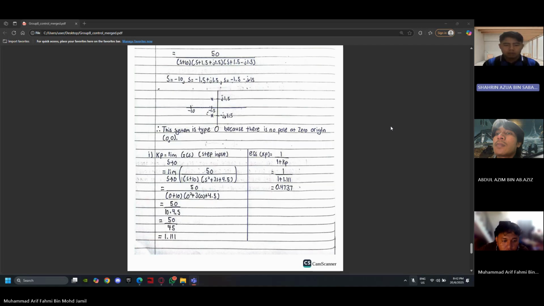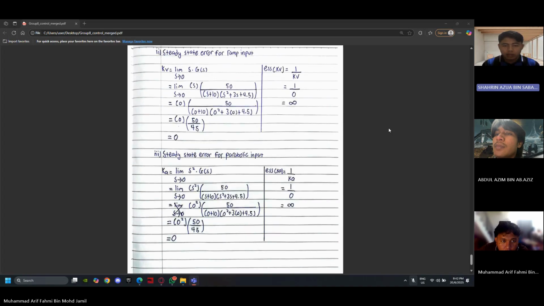So our position constant is 1.111. The steady state error for step input is 1 over 1 plus the position constant. So the equation is 1 over 1 plus 1.111, and we get a steady state error of 1.4737.